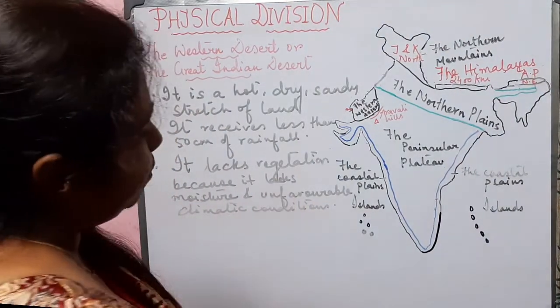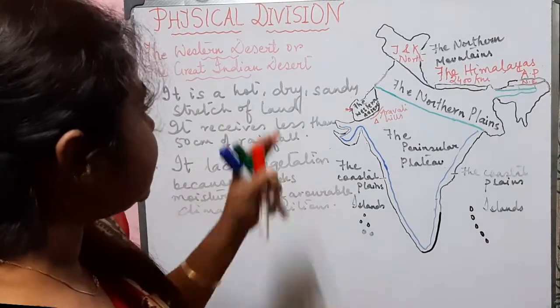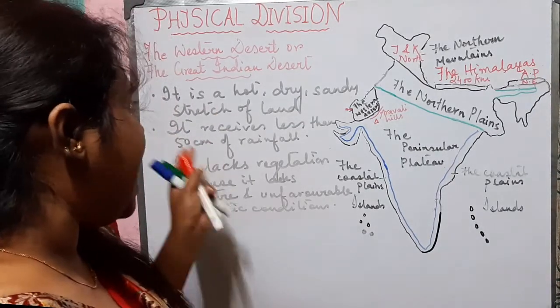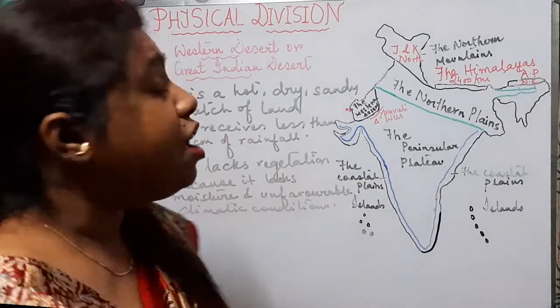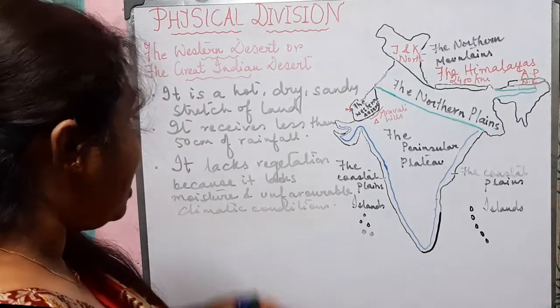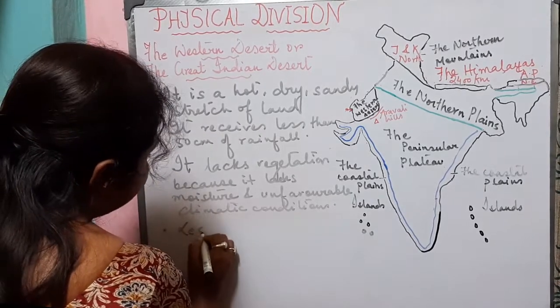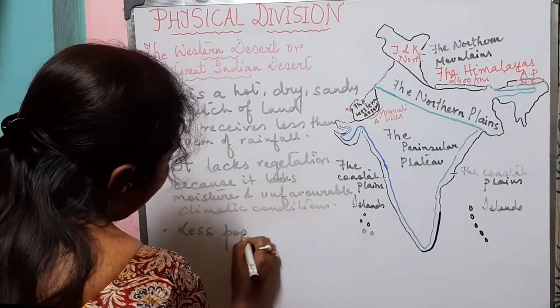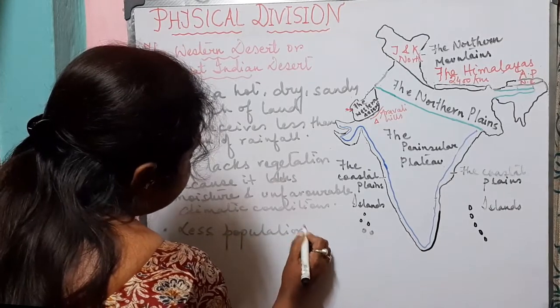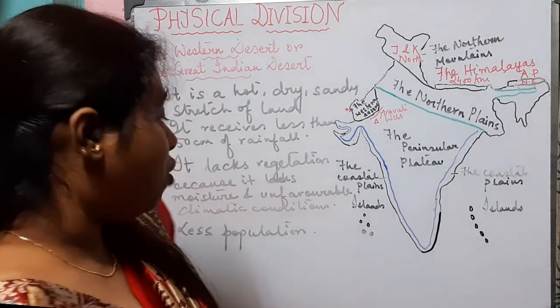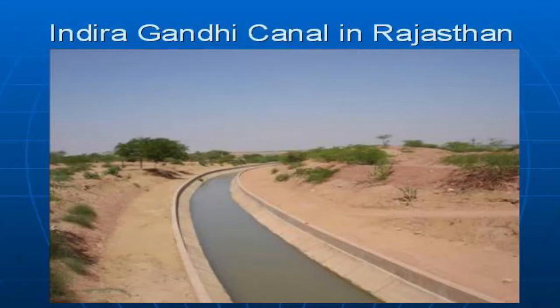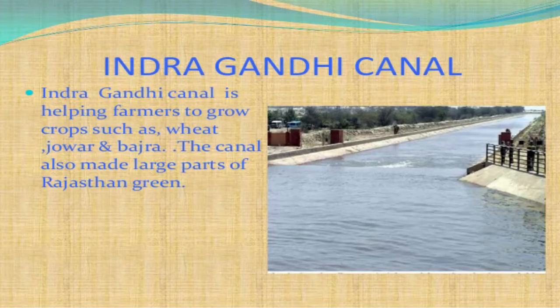The major problem that is faced by the people living in the Great Indian Desert is water scarcity. As we can see, it receives less than 50 centimeter of rainfall, and also the climatic condition is very unfavorable. Thus, here we can see very little population. But now, after the opening of the Indira Gandhi Canal, a large part of Rajasthan is getting benefited because agriculture is now possible in a large portion of Rajasthan, and it is helping to maintain the ecological balance.